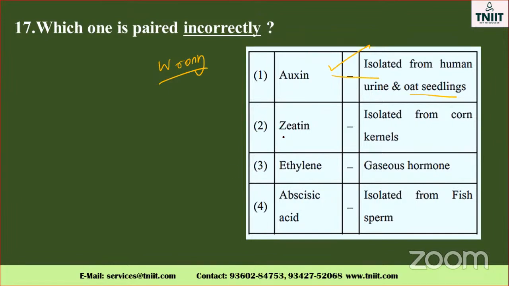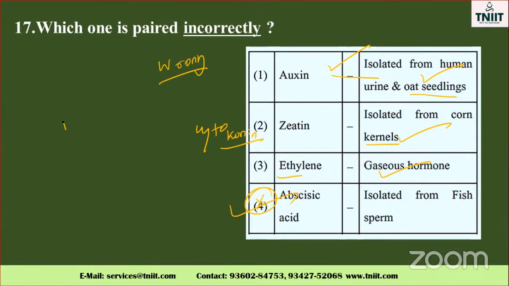Second is zeatin. Already you know, it is a cytokinin, isolated from corn kernels. This is also a correct option. Ethylene is also a gaseous hormone. So if three are correct, which one is the incorrect statement? Last one: abscisic acid isolated from fish sperm. No. So the fourth one is the wrong statement. Note it down, my dear.